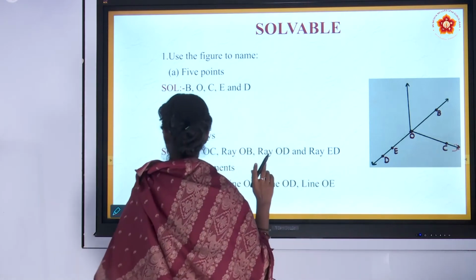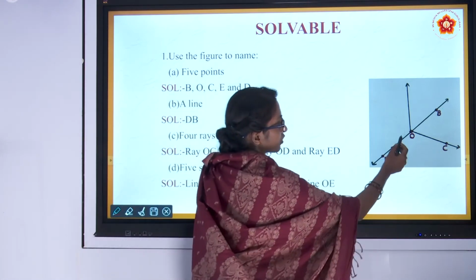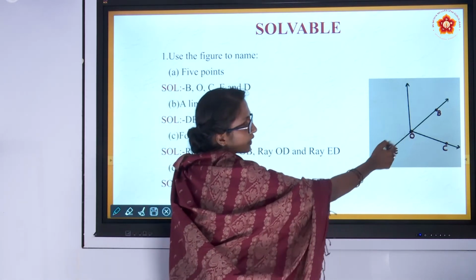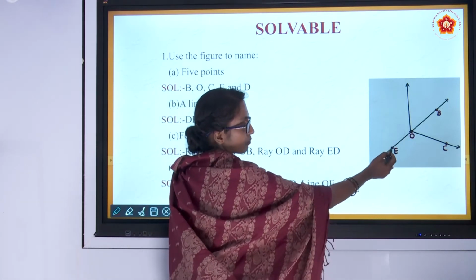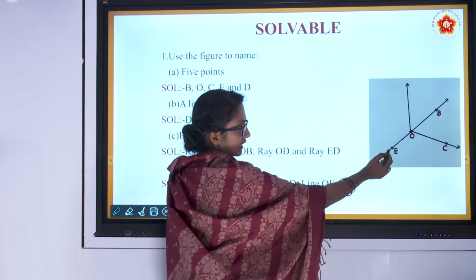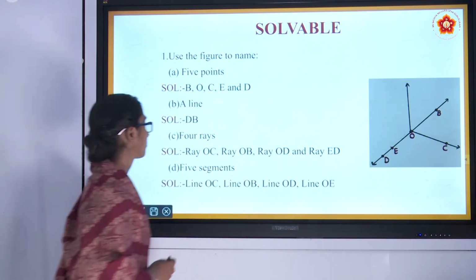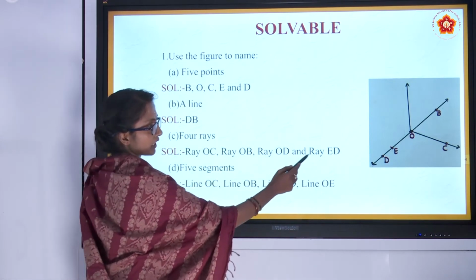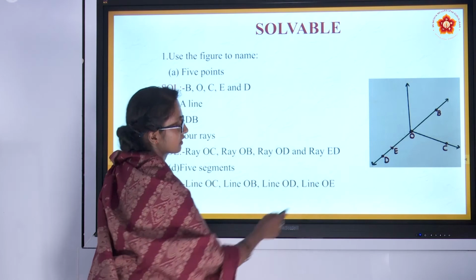So OC is a ray, OB is also a ray, and OD is also a ray. One more is ED, which is also a ray. Ray OC, ray OB, ray OD and ray ED.